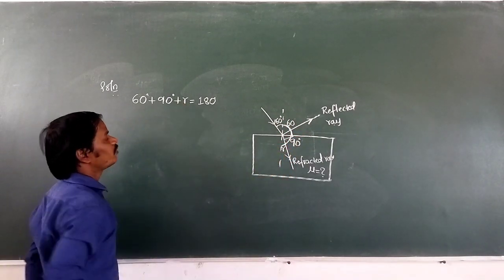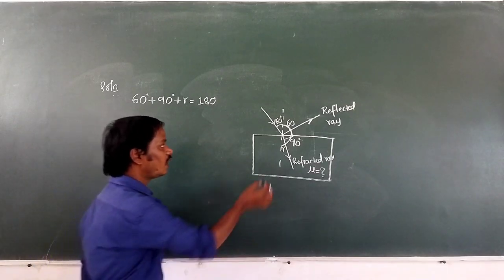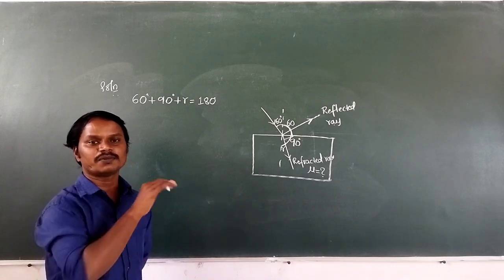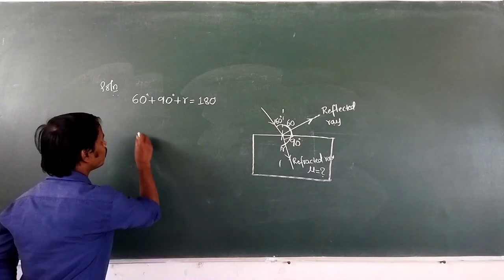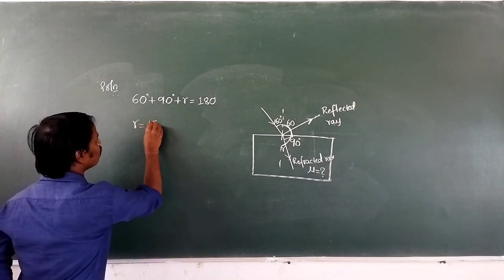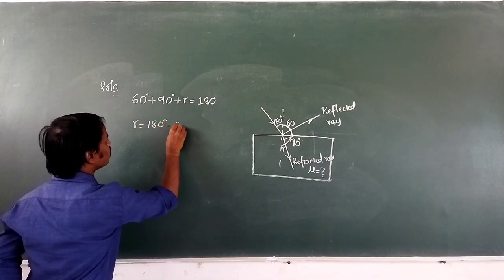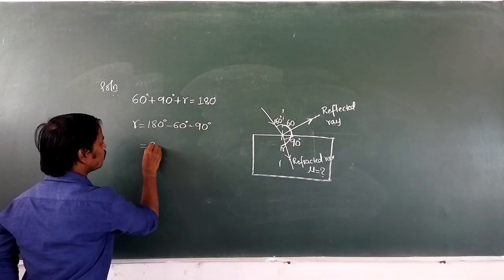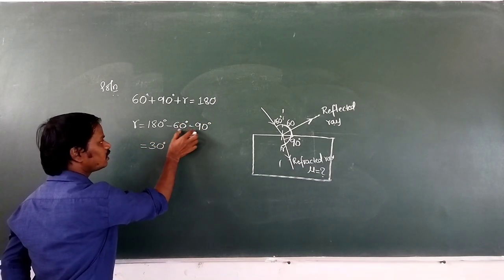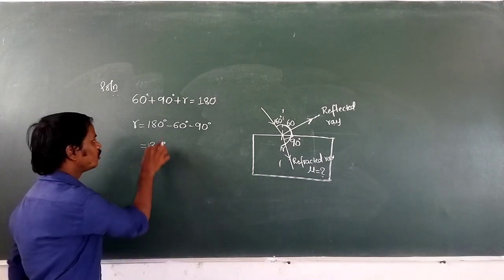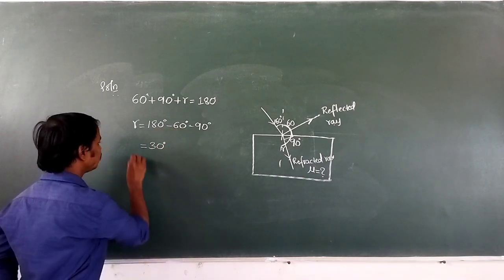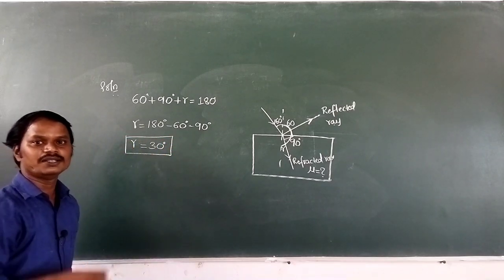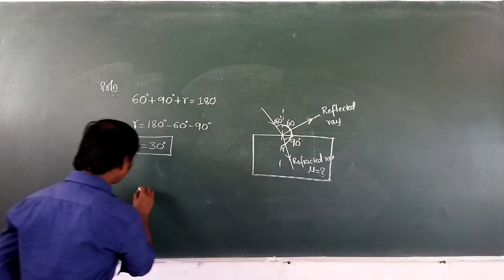Now what is our aim? Our aim is to find R, because I is given. By using I and R, we can find the refractive index of the glass. Now R is equal to how much? That is 180 degree minus 60 minus 90. Minus 60 minus 90 is minus 150, and 180 minus 150 is 30 degree. Then the angle of refraction is 30 degree.